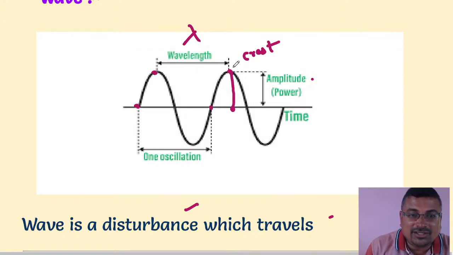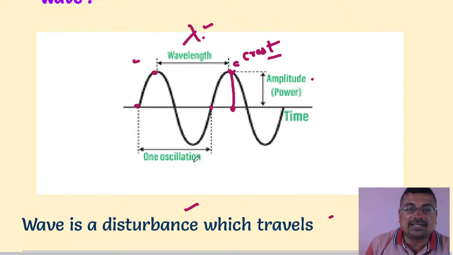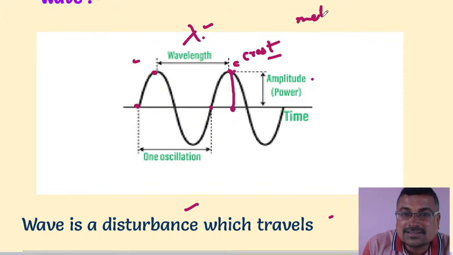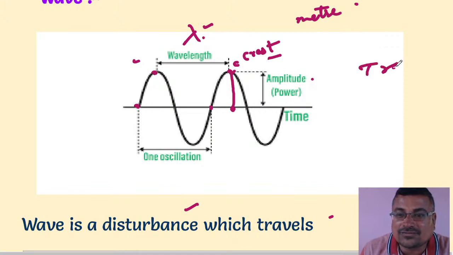The distance between two crests is called wavelength. The maximum distance from the mean position is called crest. The distance between the two crests is called wavelength. The symbol representing it is lambda and the SI unit of wavelength is meter. And these are the transverse waves. Light is an example of transverse waves.